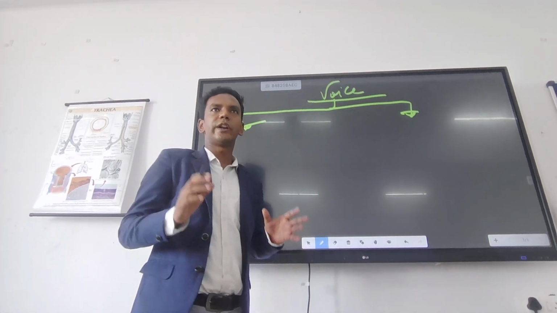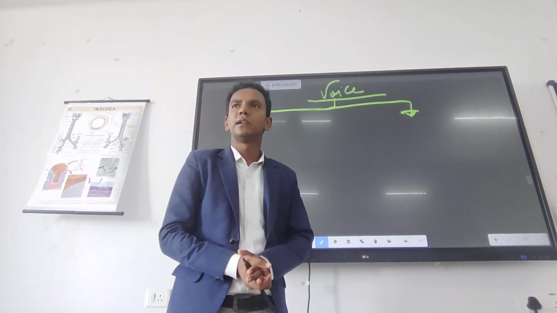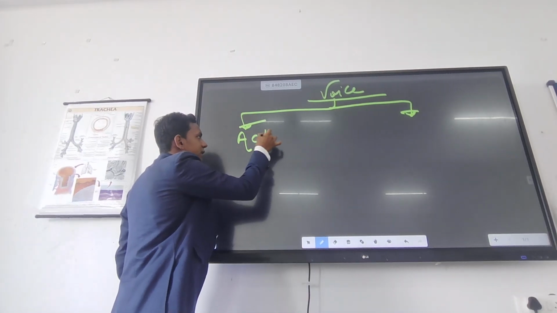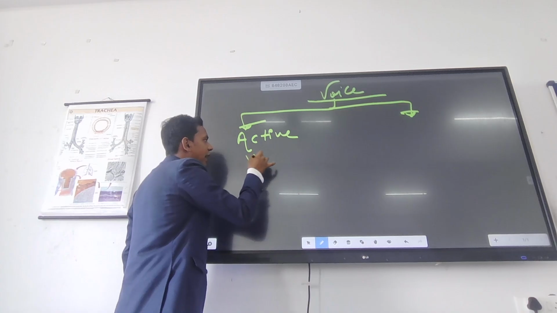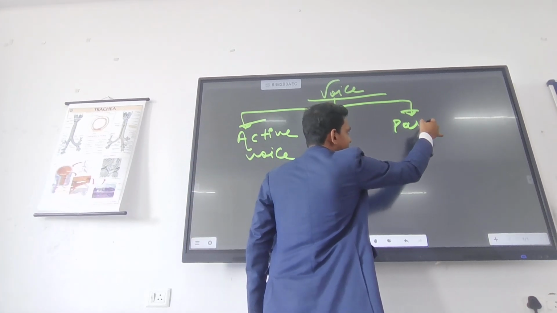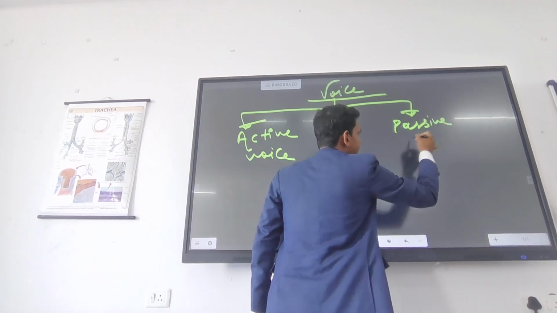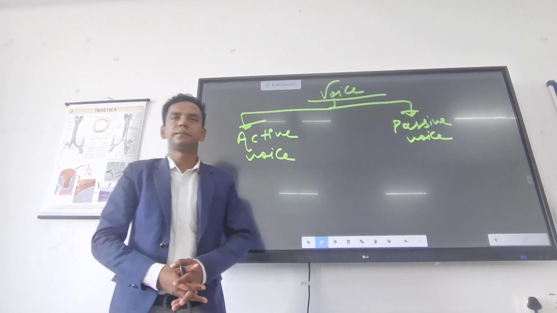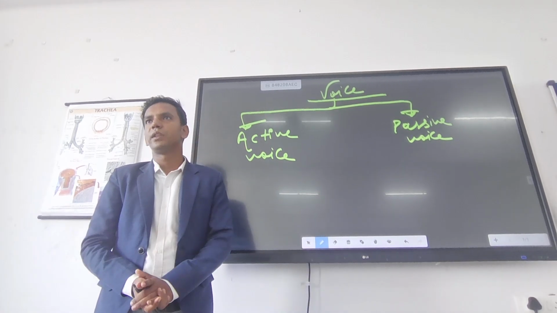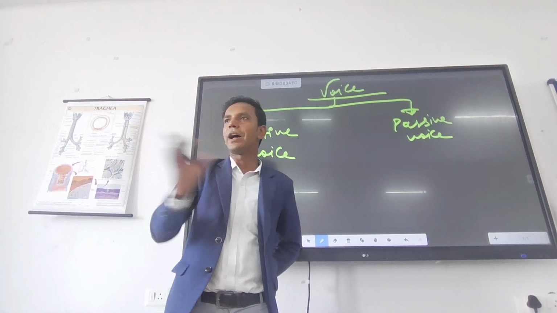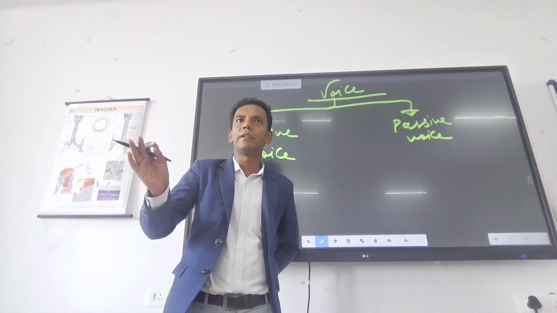So we are going to discuss and study voice, right? We have voice of two kinds. The first one is active voice and the second one is passive voice. So give the heading like this: active voice and passive voice. Written? Yes. So first of all, we are going to define what is active voice.